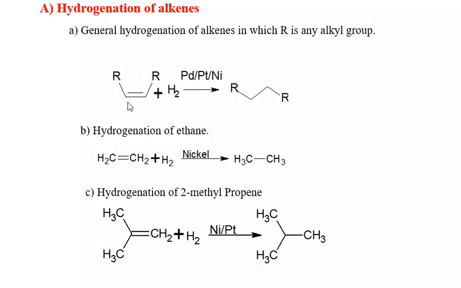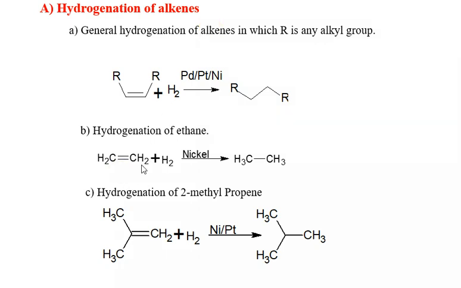In these alkenes, hydrogen gets added across this double bond, catalyzed by palladium, platinum or nickel used as a catalyst, and you will get the alkane. The carbon-carbon double bond is converted into a carbon-carbon single bond. That means alkene is converted into alkane by hydrogenation of alkene.